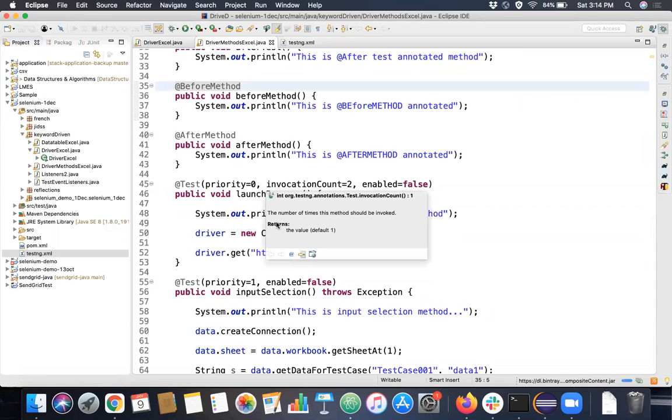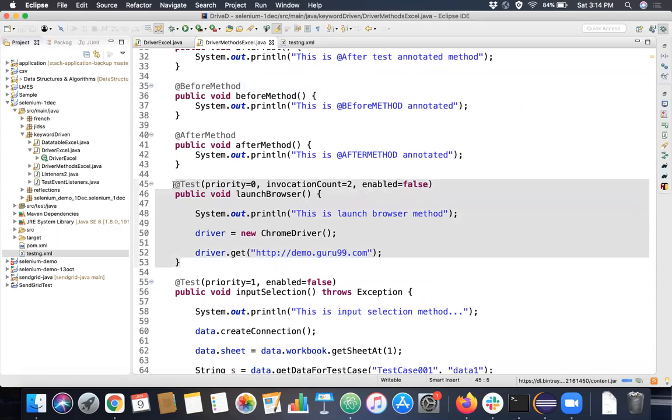But one big disadvantage people saw in this TestNG, which is very, very good, is that it is based on the JUnit framework, which is used by developers.